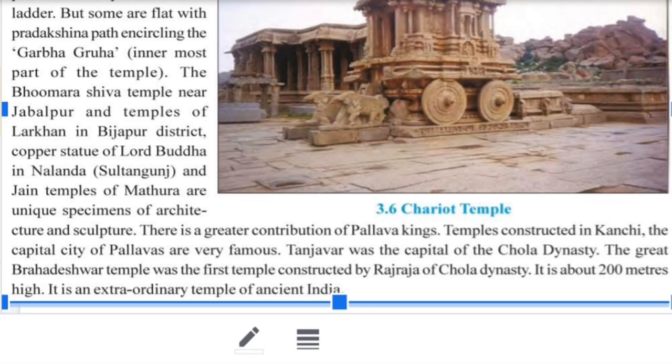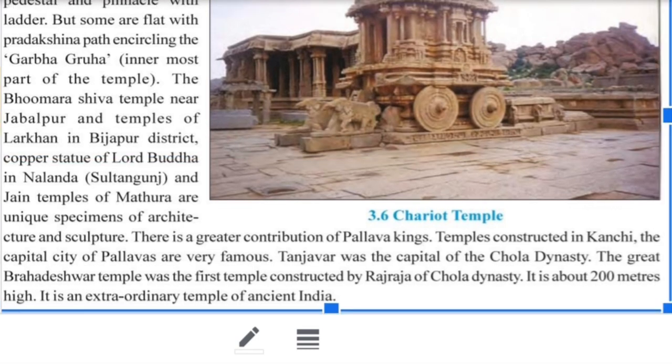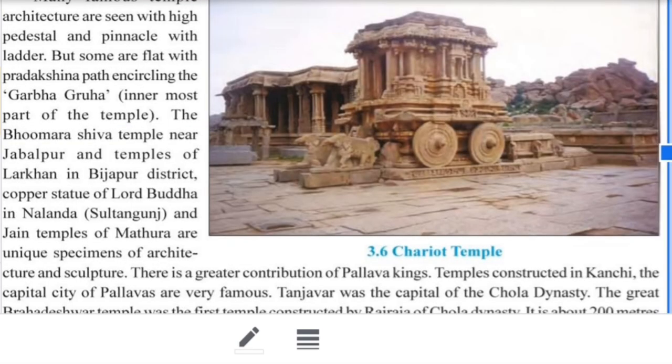And the great Brihadeshwar temple was the first temple constructed by Raj Raja of the Chola dynasty. We will see a short note on the Brihadeshwar temple further in the chapter, but for now you should know only that it belonged to the Chola dynasty. It is about 200 meters high, a very high temple, with an extraordinary feature. The temple architecture is unique from the viewpoint of sculpture also.